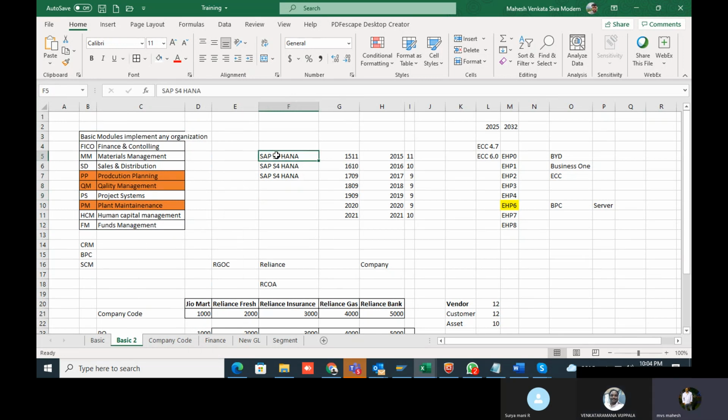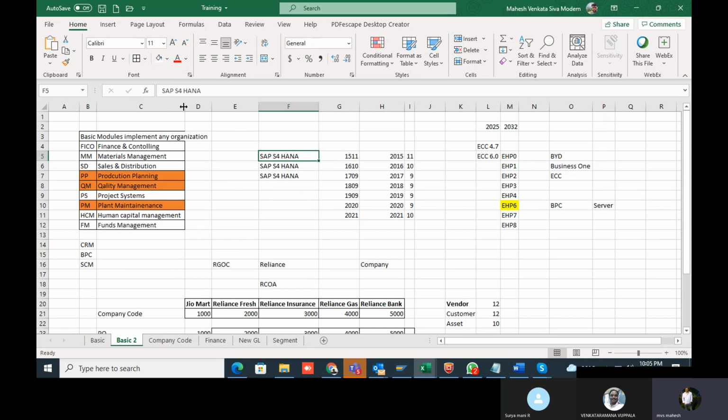Next, coming to versions. Currently in SAP, we'll call it S4HANA only. Whenever you go for any organization, for a greenfield implementation, we need to suggest HANA only.